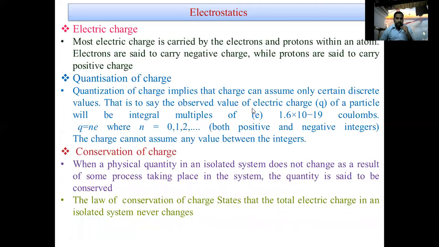Actually, most electric charge is carried by electrons and protons within an atom. Electrons are said to carry negative charge, while protons are said to carry positive charge. Now, suppose a glass rod is rubbed on silk.